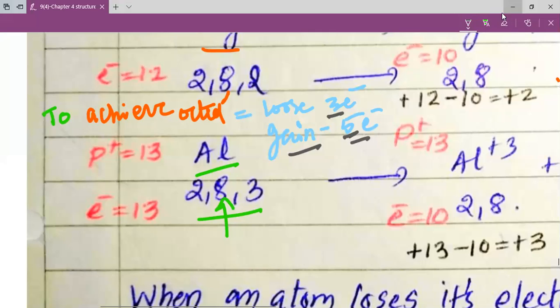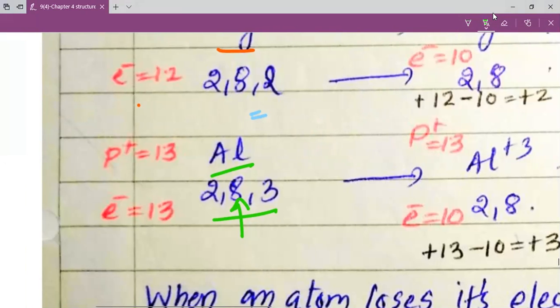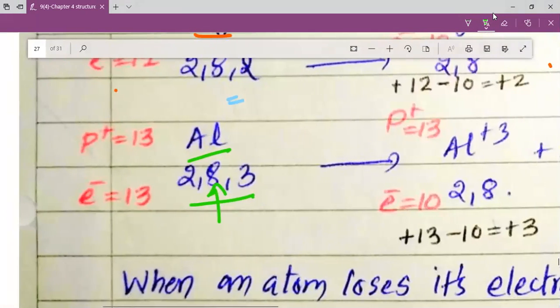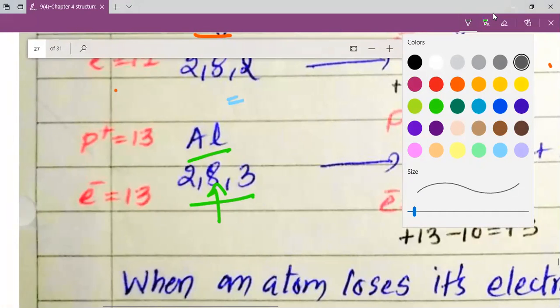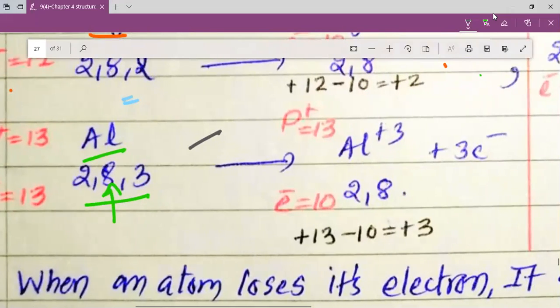So that is why aluminium chooses to lose these 3 electrons, and as this aluminium loses the electrons, it becomes a cation. We know that whenever something loses electrons, it becomes a cation. So when this aluminium loses its 3 electrons, what happens? Let us see. These 3 electrons are removed, and the new electronic configuration is 2,8.